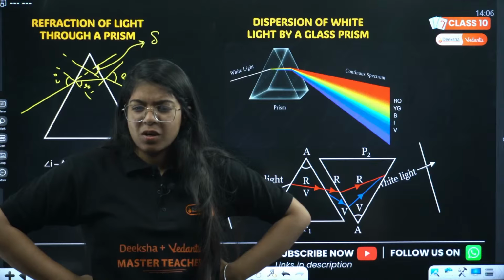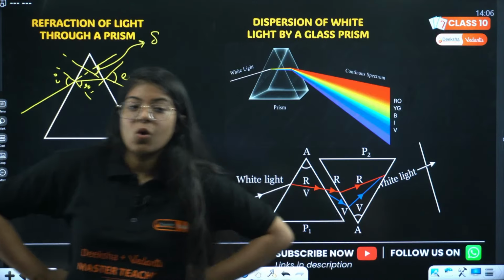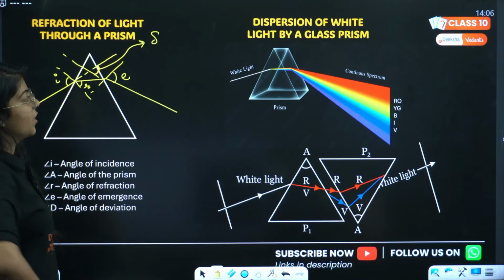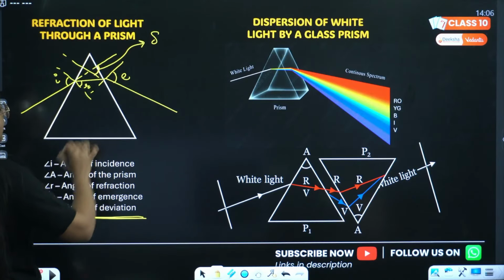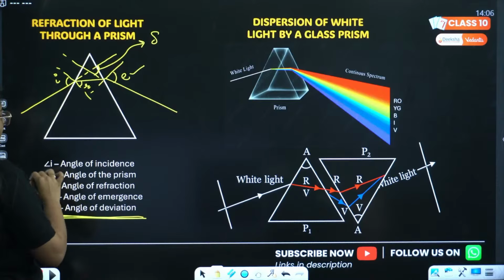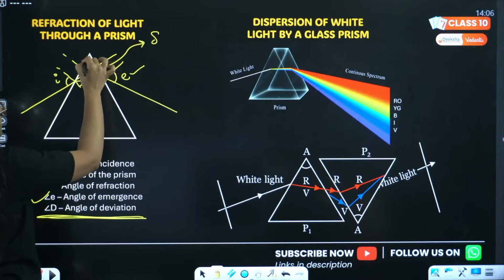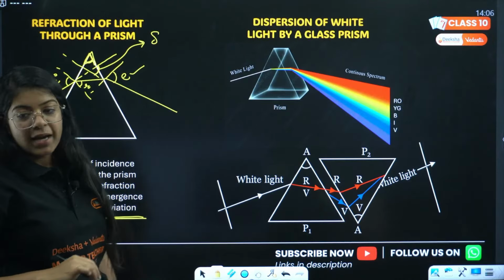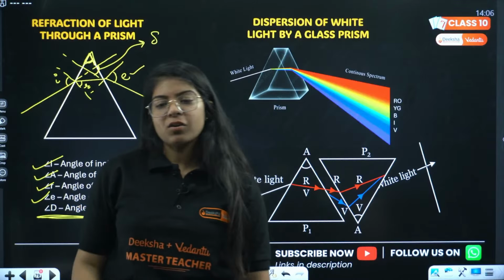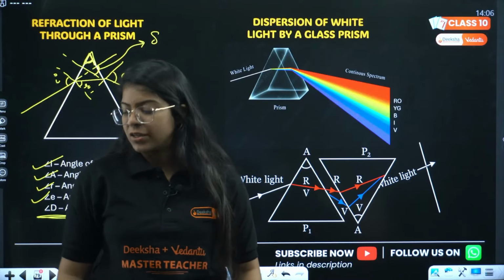What is it called? It is called angle of deviation. This is called angle of deviation, and the E is called angle of emergence, angle of refraction, angle of prism. The angle between two refracting faces of the prism is called angle of prism, and I is angle of incidence. Very good, Rukmini, it is called deviation.